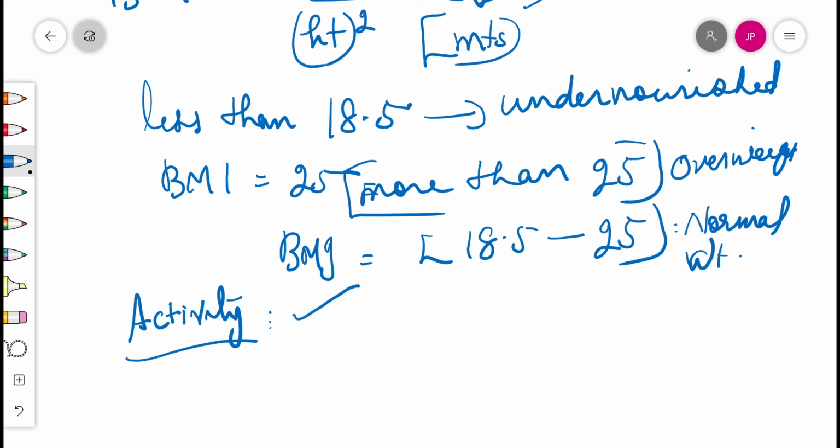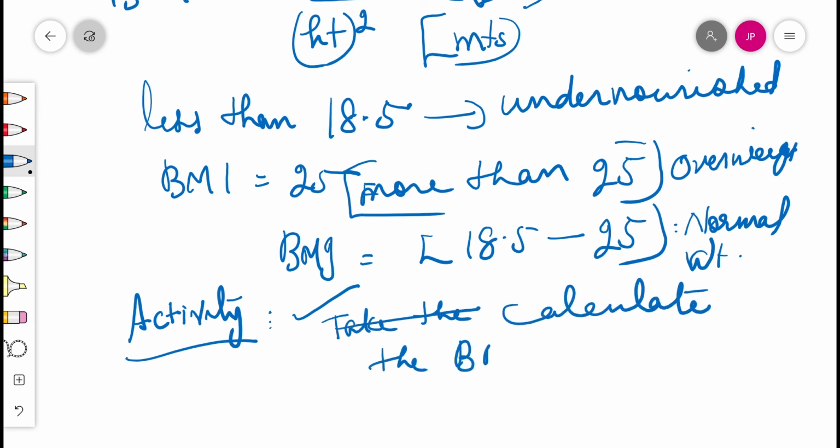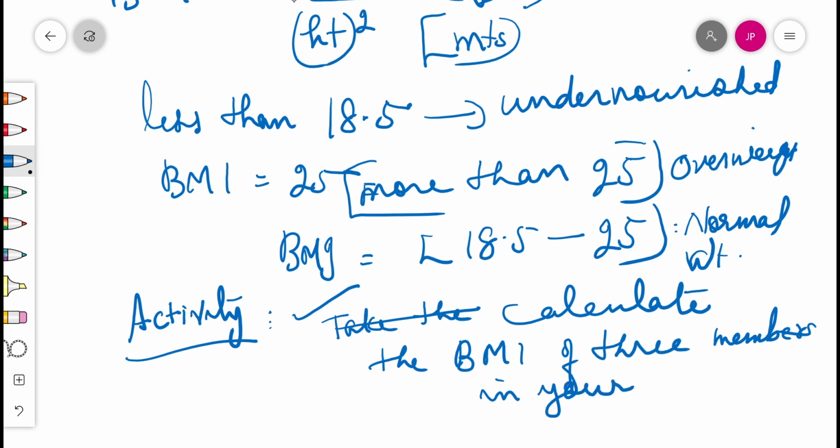In the strict sense, that may not be possible. So calculate the BMI of 3 members in your family and see whether they are overweight or undernourished, and what remedial steps are to be taken. Okay, thank you. Take care.